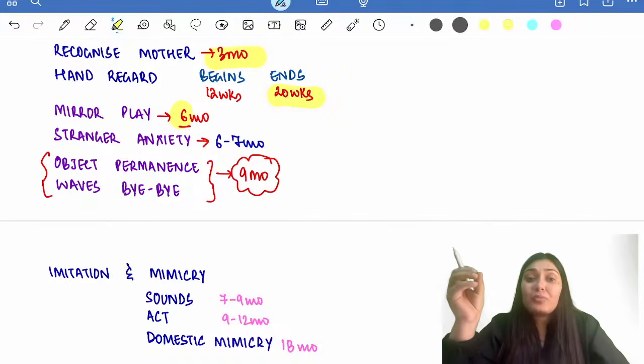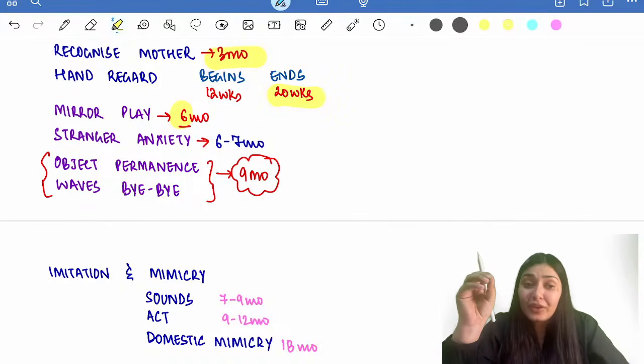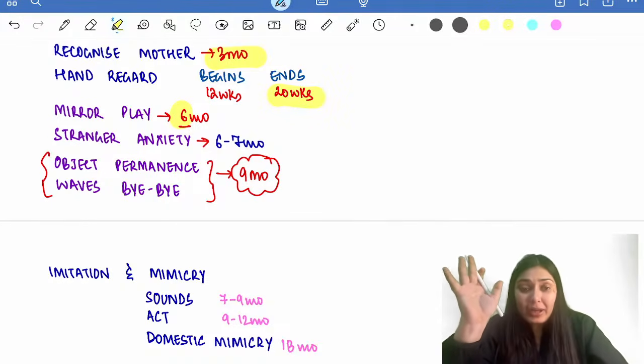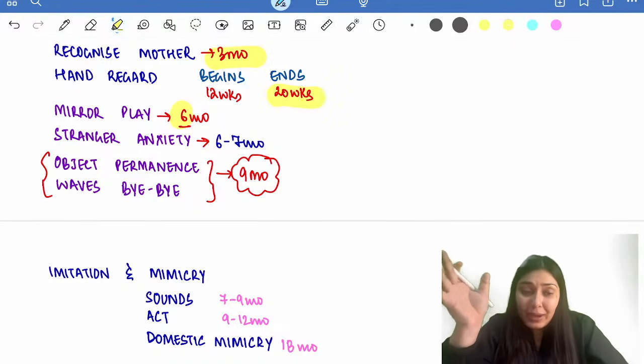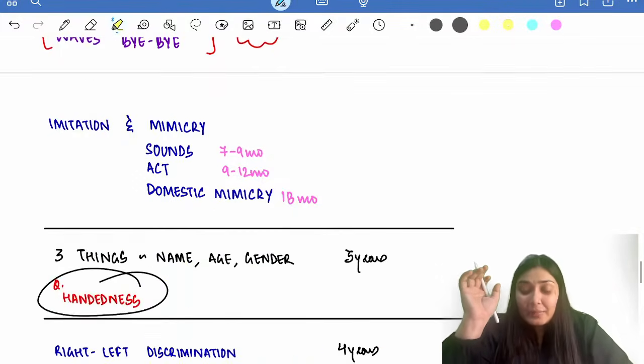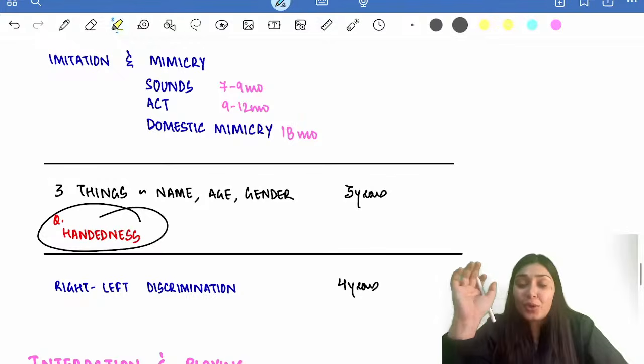So this object permanence comes at 9 months of age, and it is at 9 months of age only that the child learns how to wave bye-bye. So 9 months, remember, is for the object permanence as well as waving bye-bye. Then comes all the drama. After 9 months comes all the drama.